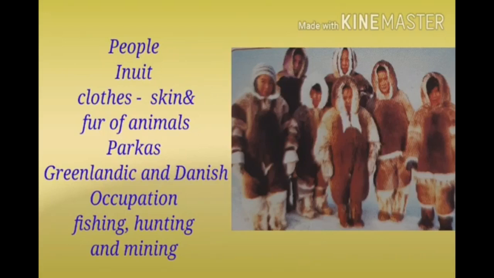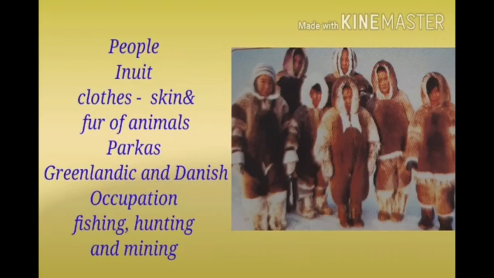One group of the native inhabitants of this region are known as the Inuits in Greenland and Russia. Children, in the past, the Inuits were nomadic. Children, they lived in temporary houses made of blocks of ice called igloos. Children, most of the Inuits now live in small villages or towns on the sea coast.